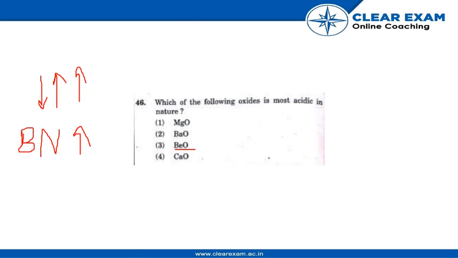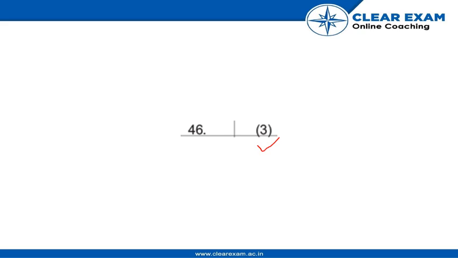So the basic nature will also increase. Hence, the most acidic will be BeO. According to us, the answer should be third, that is BeO. Let's see in the next slide what is the correct answer. Yes, it is the option number 3 and we are absolutely correct, that is BeO.